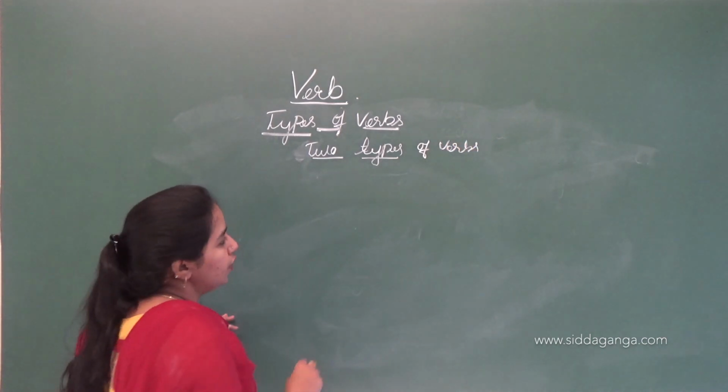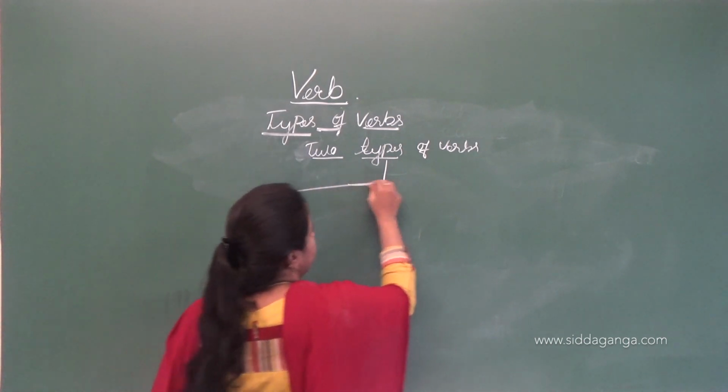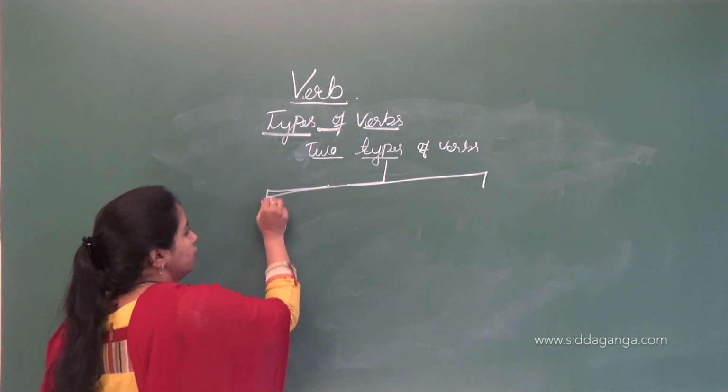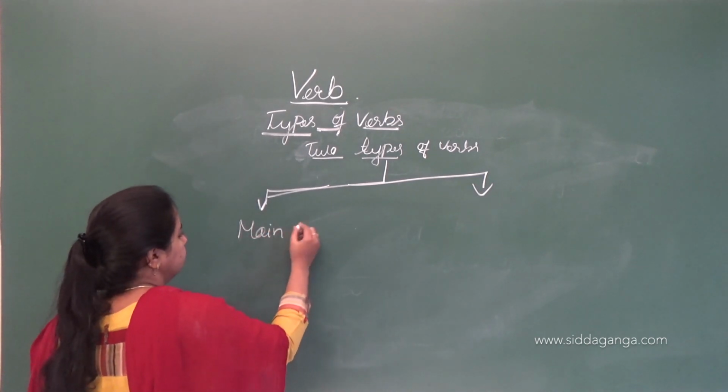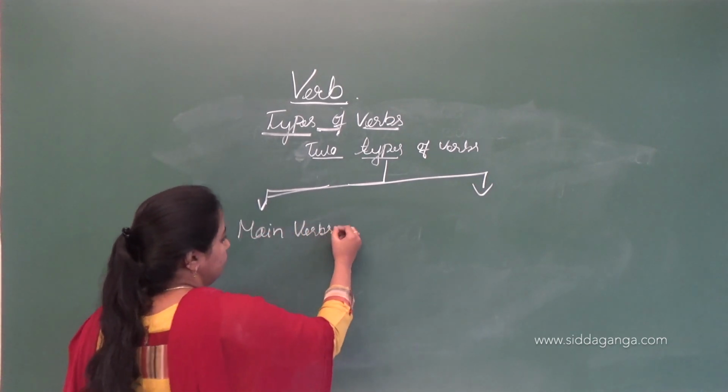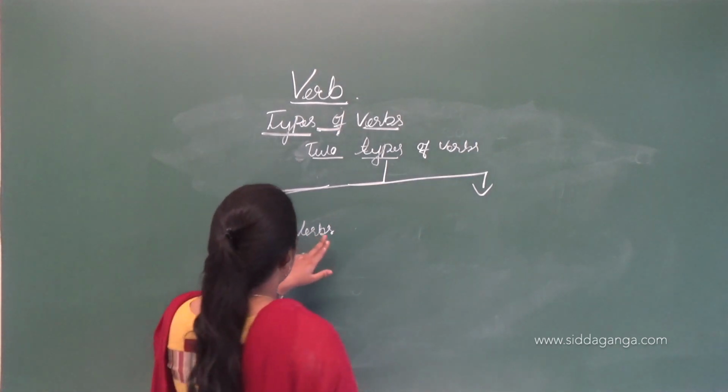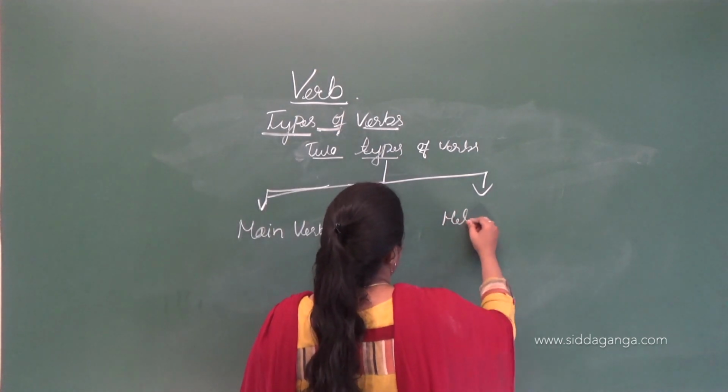Main verb and helping verb. We have two types of verbs. So here we have main verbs and helping verbs.